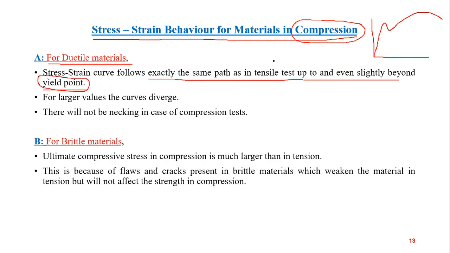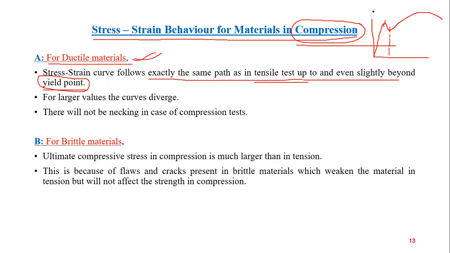Yield point. So where were the yield points? One yield point here and one here. So up to this point, the behavior in compression as well as tension is the same for ductile materials. Remember, for ductile materials.